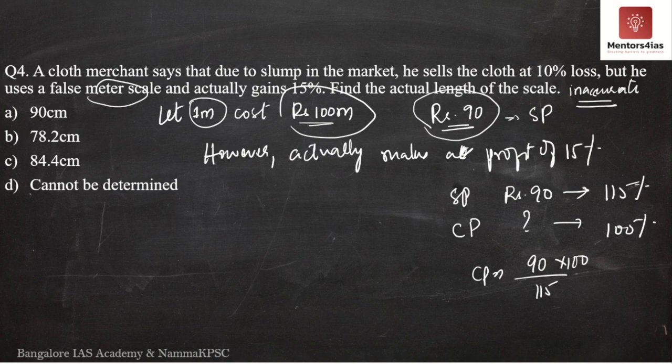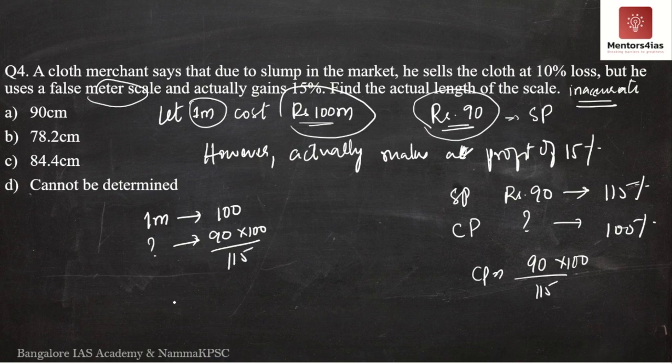But what is the question asking for? The question is asking for the inaccurate scale. How do we determine it? Now it should be very simple. If 1 meter costs 100 rupees, how many meters actually cost you 90 into 100 by 115?